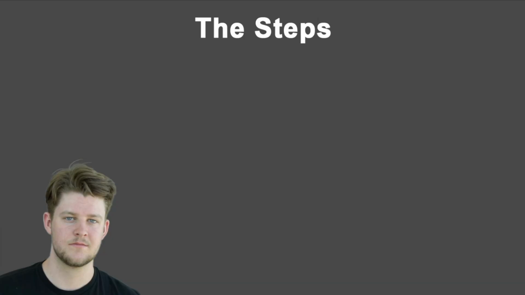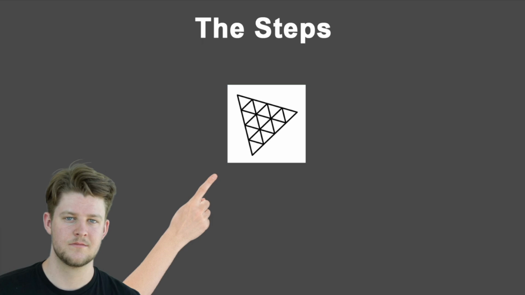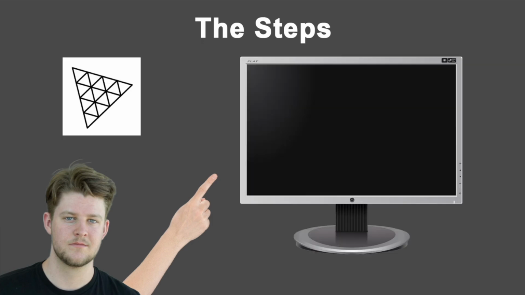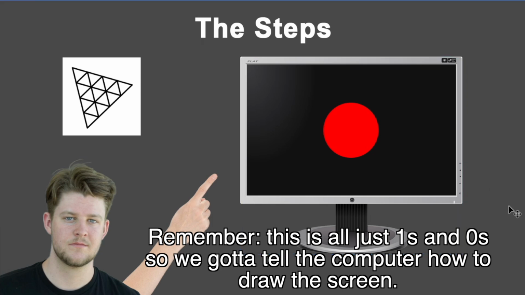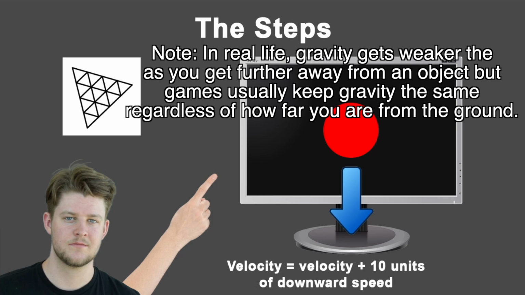So here's the general explanation, and this might get a little technical, but you're smart, I know you can handle this. So Three.js is kind of like a game engine that runs in the browser, so you have to start with normal game development concepts, like you start by adding an object to a screen, but that object doesn't have any movement controls or collisions, so you have to manually code that in. So game developers normally start by adding an object to the scene and then adding gravity to it. The issue for me is that most games add gravity by constantly adding downward velocity to the player, but that's not how gravity works in real life.